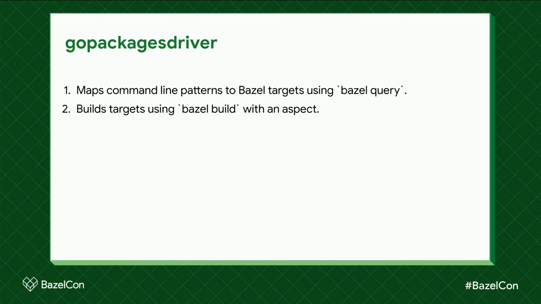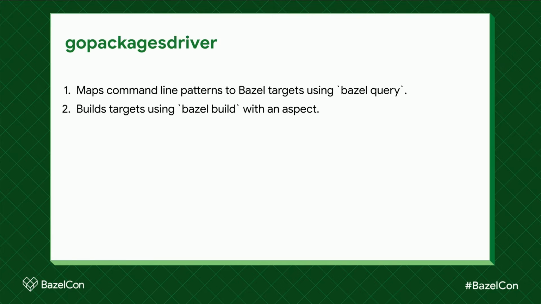Next, the driver builds all of those targets using an aspect. I know many people have mentioned aspects earlier, and I apologize to the beginners in the audience for the jargon. If you haven't seen aspects before, it's a bit of Starlark code that you can use in Bazel's analysis phase. It's kind of like a rule. Actually, it runs almost on top of rules. It runs on each target on a subgraph of dependencies, and it recurses through certain attributes. And in this case, we're recursing through deps, our dependency graph.